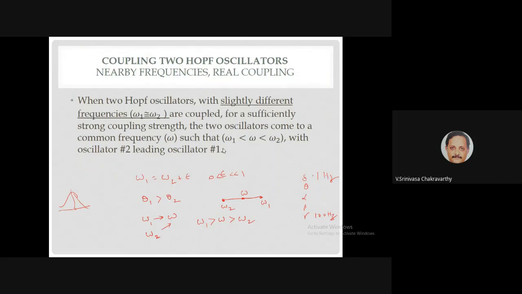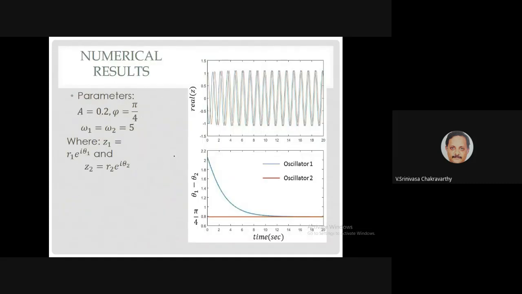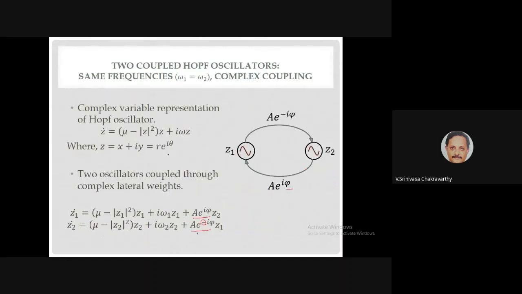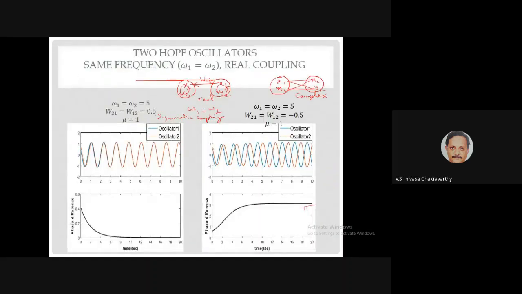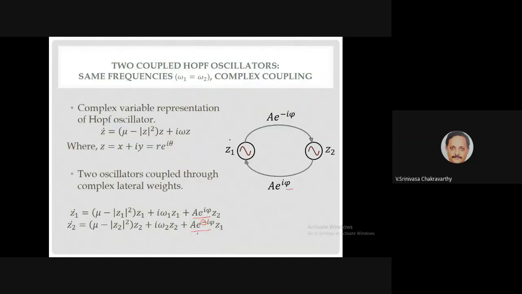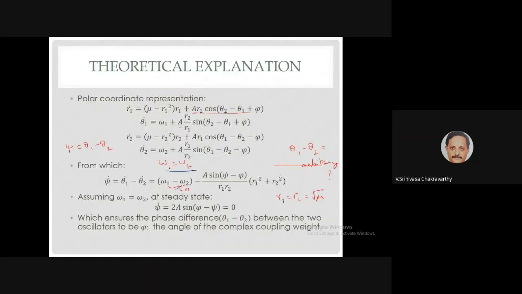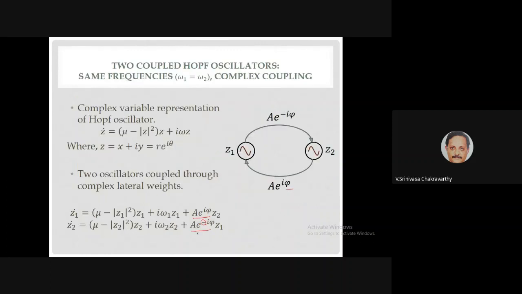So it works. Now, there is something restrictive even with this case. We have gone beyond the earlier situation by achieving arbitrary phase difference. But we also assume this, that is omega 1 is equal to omega 2. Because if you want to talk about phase difference between two oscillators, you have to have the same frequencies. Otherwise, phase difference has no meaning, right? So we have to make that assumption.